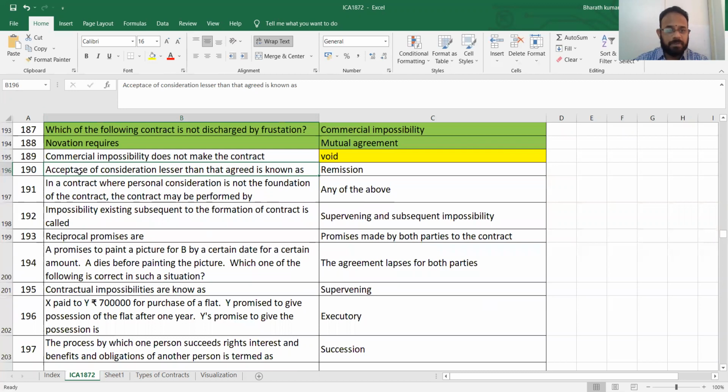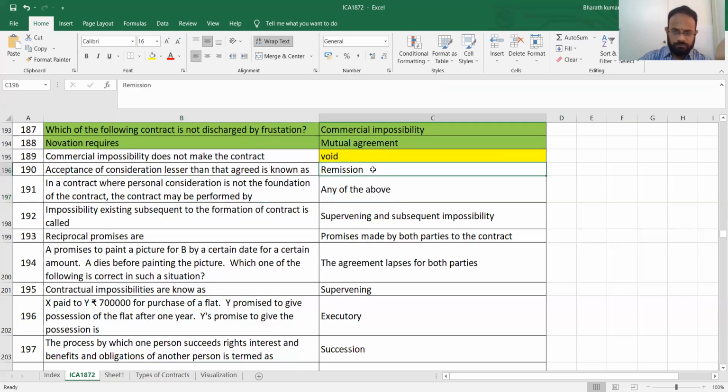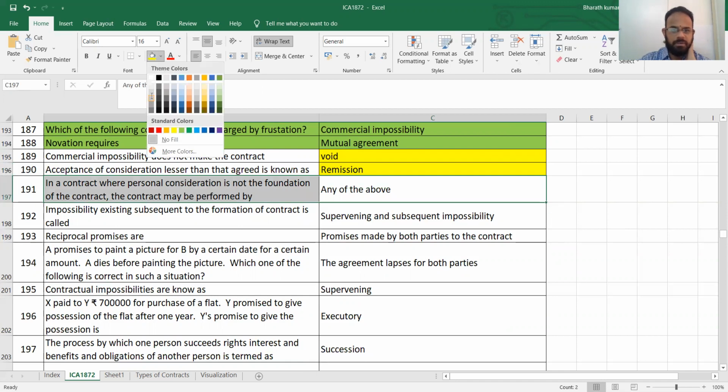Next, acceptance of consideration lesser than that of the agreed is known as remission. Now, they wanted to keep some 5,000 rupees, but it is actually accepted only for 3,000, which means you will remit the remaining and then proceed further based on the requirement. Remission. So all of the above, we are not considering this as a point. Not a big deal to remember.